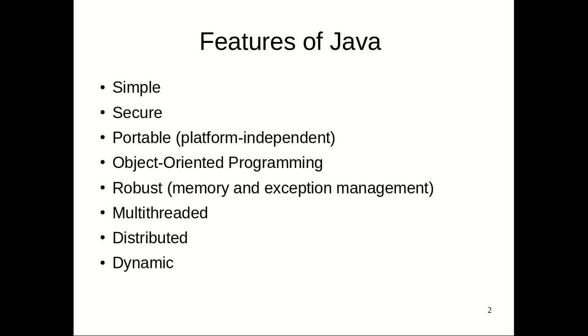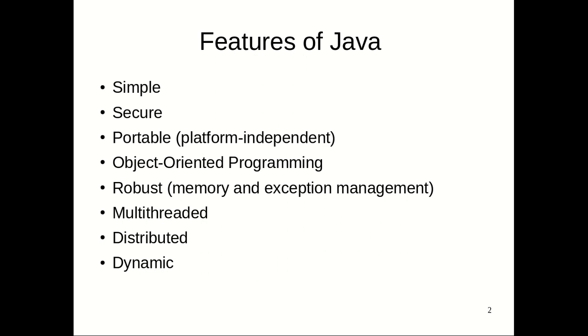So these are two points that support the robust feature of Java. Then we'll see that unlike other programming languages which support multi-processing, that is, running multiple processes simultaneously, Java supports multi-threading.